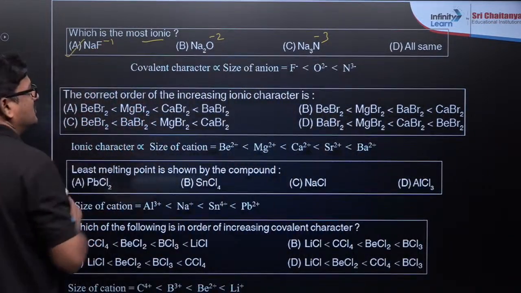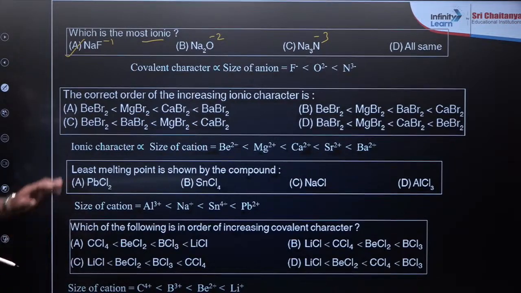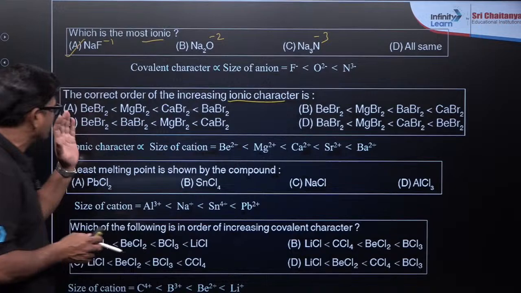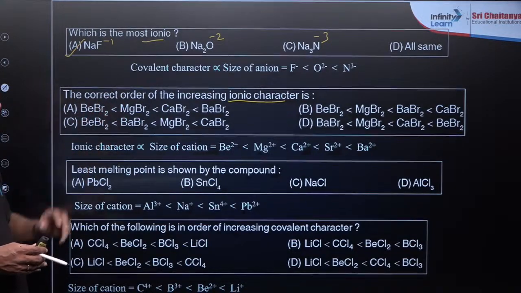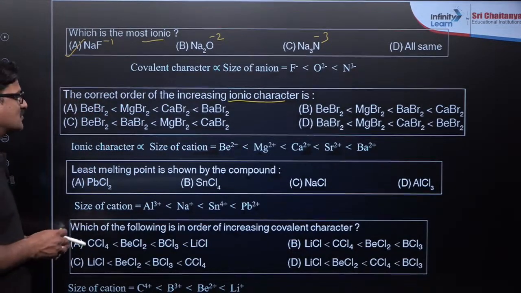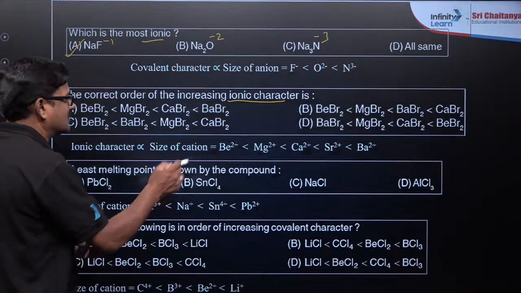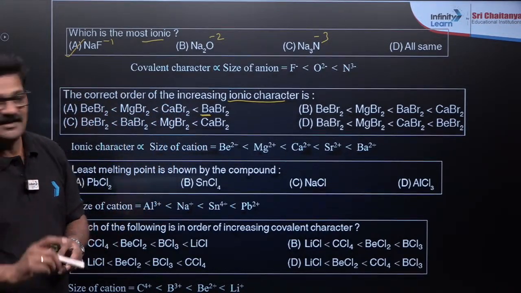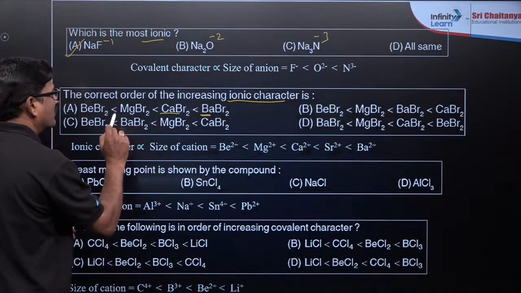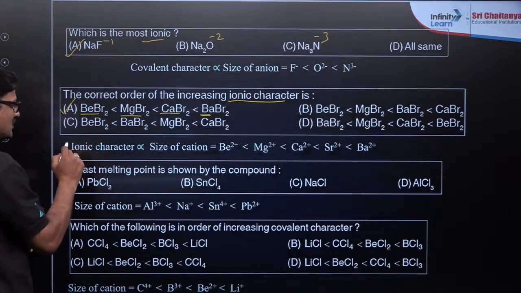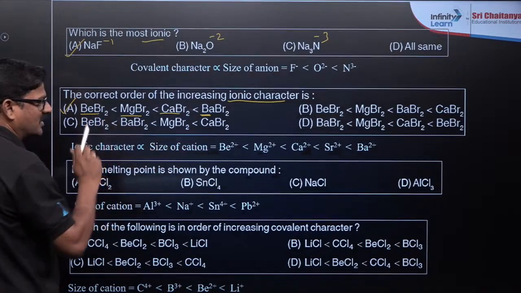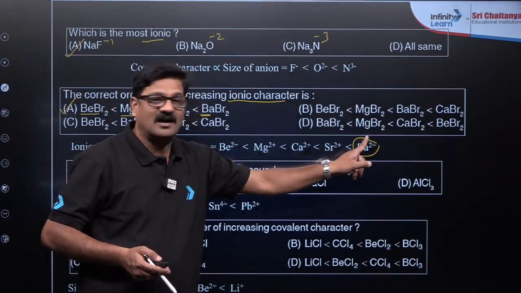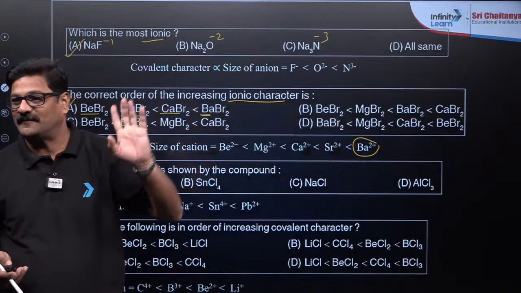My answer, option A, is correct. Next, the correct order of increasing ionic character. Let us talk about beryllium, magnesium, calcium, and barium. The bigger the size, the more ionic in nature. Calcium bromide, magnesium bromide, beryllium bromide. So ionic character is directly proportional to the size of the cation. Barium 2+ has a bigger size, so its ionic character should also be greater.